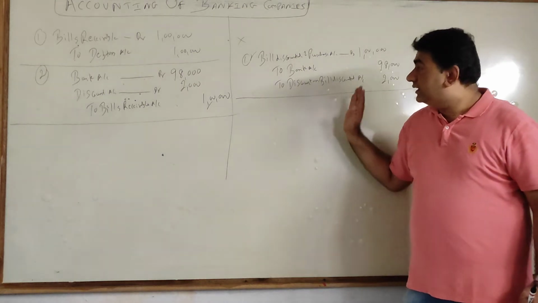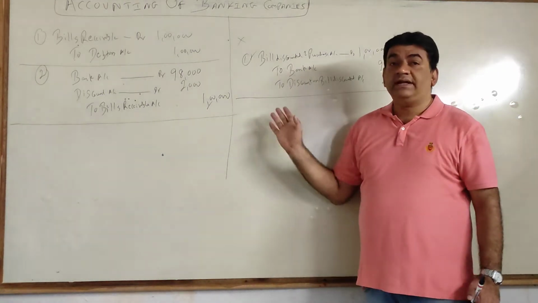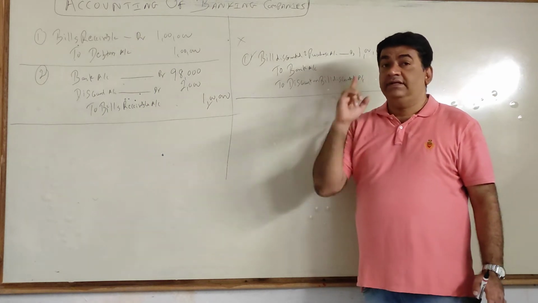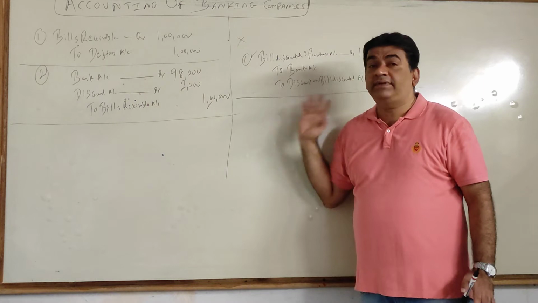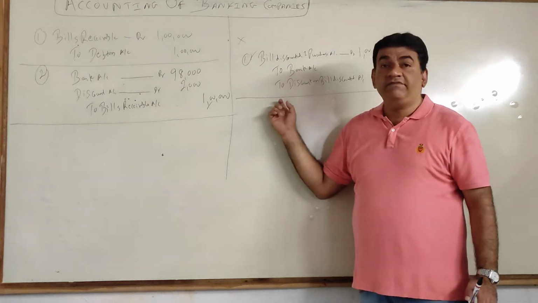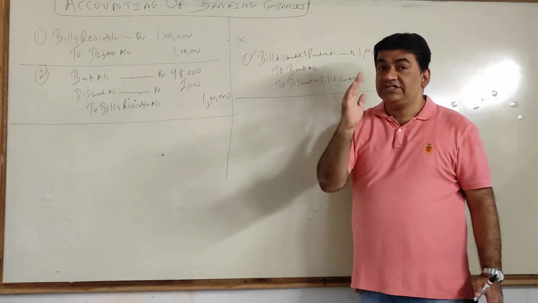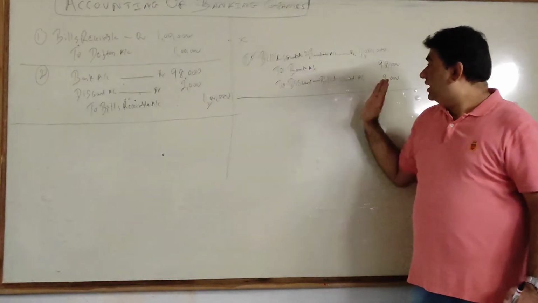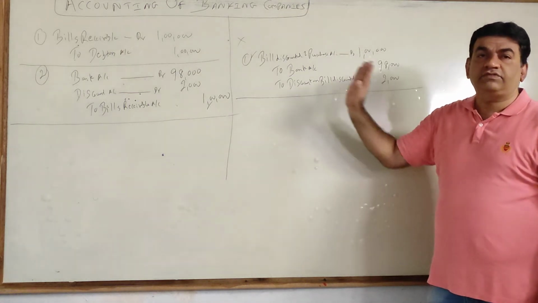Got it? Now see, as I told you when I started this video, this part is called rebate. Now, there's a difference between discount and rebate as far as this chapter is concerned. We have not yet come across rebate. Now, understand this very carefully. Assume this transaction is not for one customer, this is for the whole year.